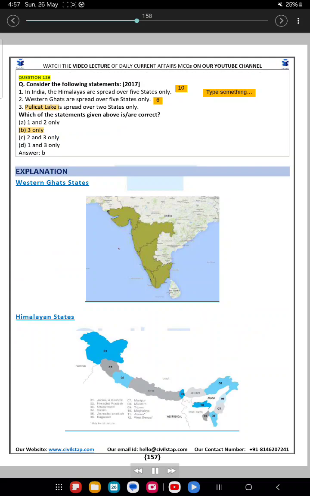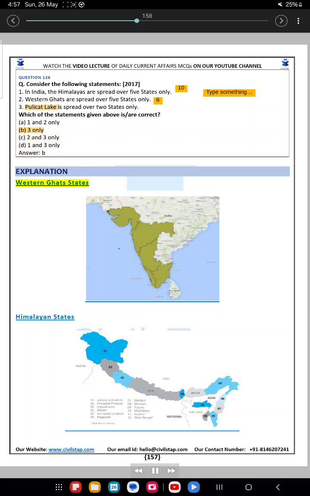Question 126. Consider the following statements. 2017. 1. In India, the Himalayas are spread over 5 states only. 2. Western Ghats are spread over 5 states only. 3. Pulicat Lake is spread over 2 states only. Which of the statements given above are correct? A. 1 and 2 only, B. 3 only, C. 2 and 3 only, D. 1 and 3 only. Answer, B.